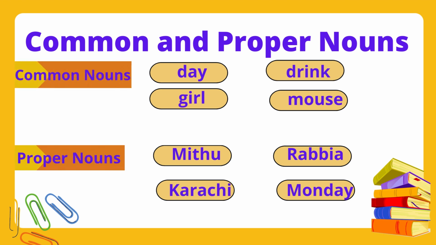The third example is Karachi. Karachi is the name of a city. City is the common noun, but Karachi is the special name, so it is a proper noun. The last example is Monday. Monday is a special name of a day, so it is a proper noun. And you must keep in mind that proper nouns always begin with a capital letter. Common nouns begin with a small letter, and proper nouns always begin with a capital letter.